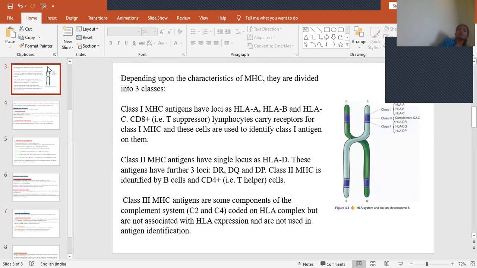So this is a brief note on MHC complex or transplantation antigens. I hope everybody has understood this class, and thank you.